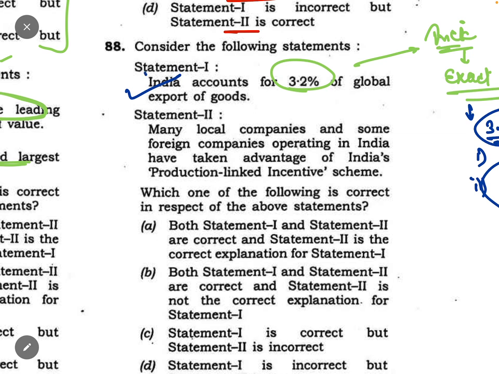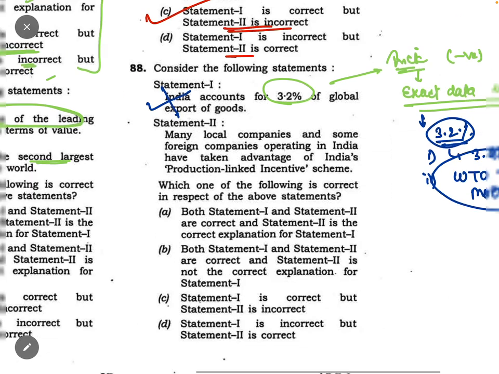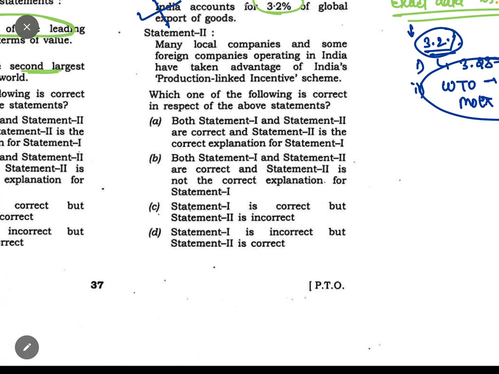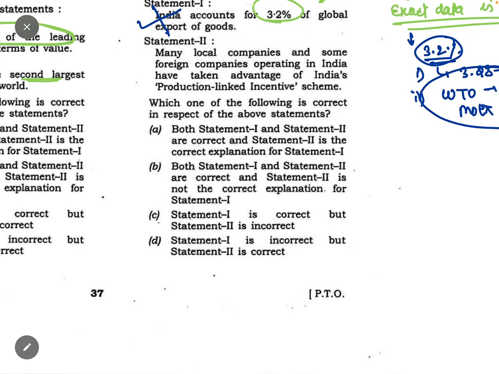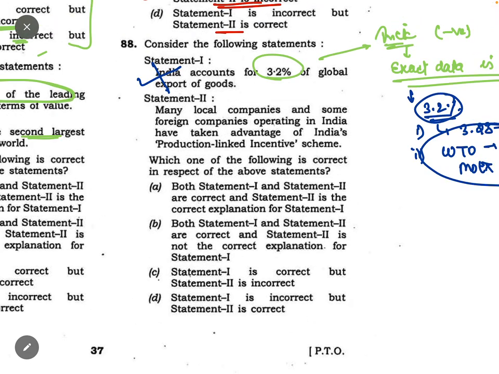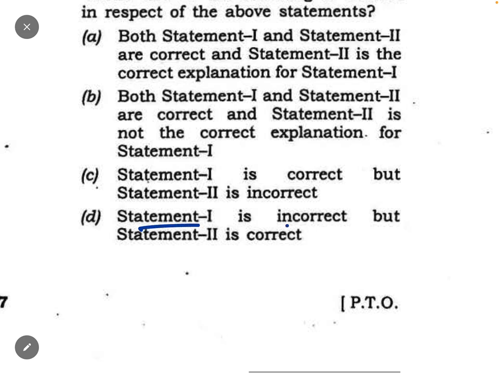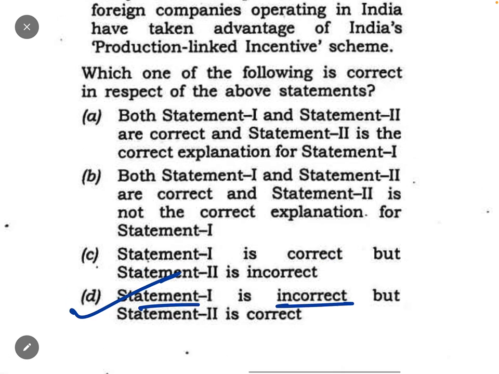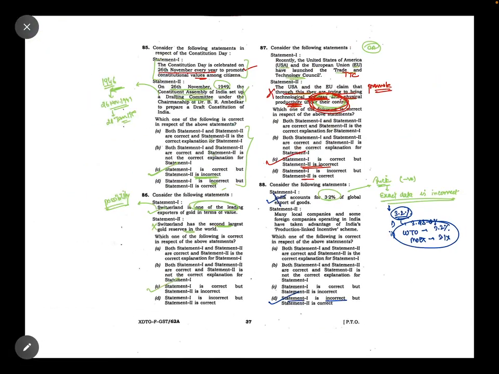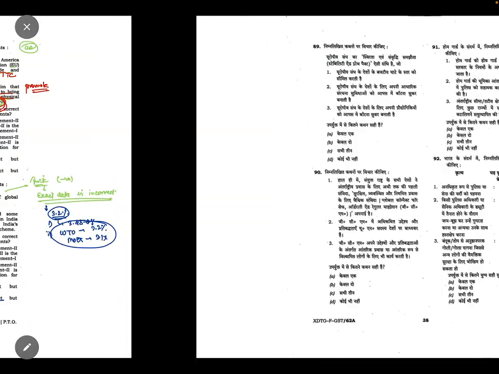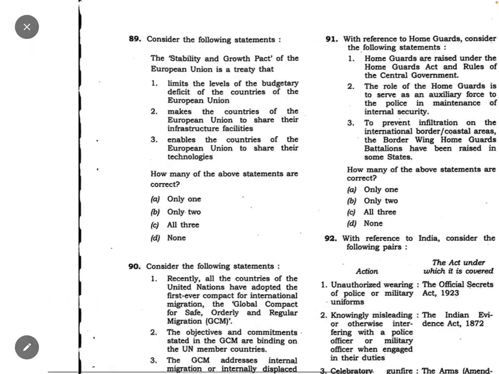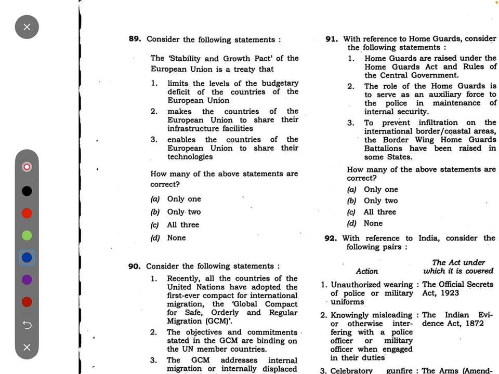So if you know this is incorrect, then also you will directly get the answer, because out of these 4 given options, only in one of the options statement 1 is incorrect. See, statement 1 is incorrect, and in the others you will not see statement 1 as incorrect. Okay. So this is how you can get these questions done even without knowledge. Now coming to question number 89.